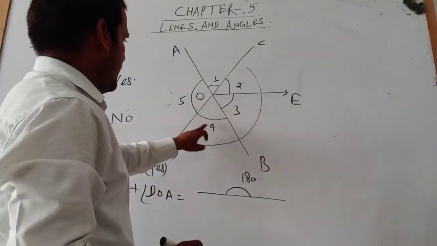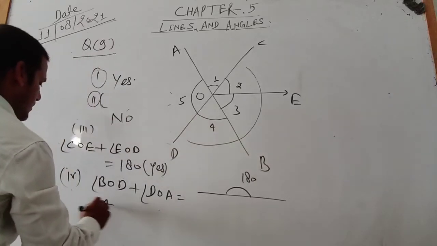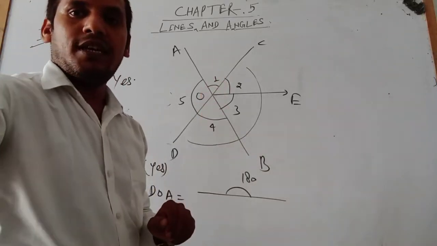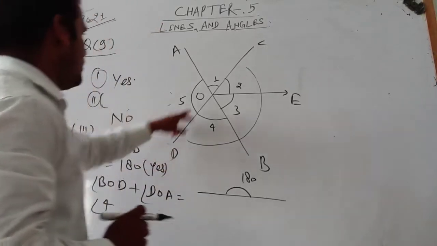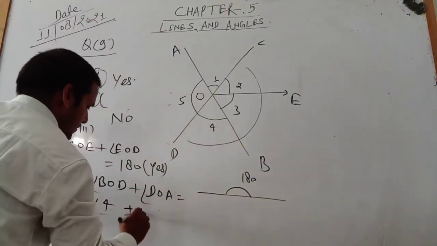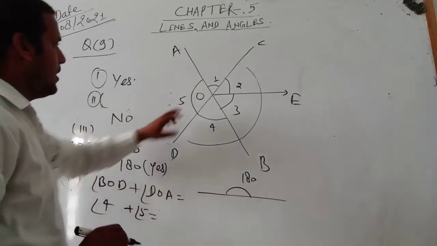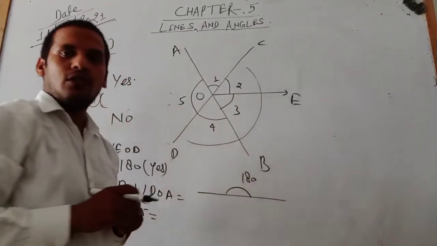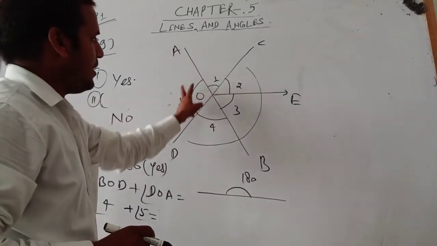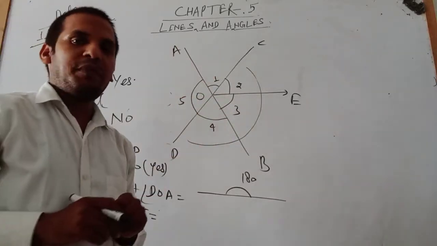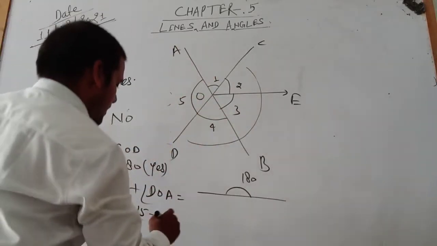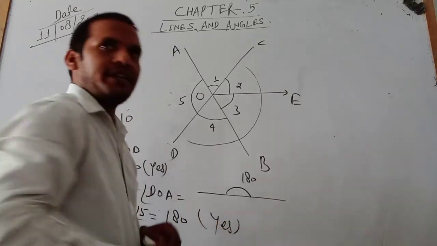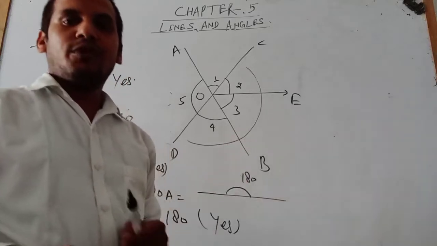BOD is angle 4, plus DOA. DOA is angle 5. Again see, angle 4 plus 5 is 180 degrees because AB is a straight line. So it is a straight line, so it makes supplementary angles. It means the sum of these angles will also be 180 degrees. Yes, it is also the right option.